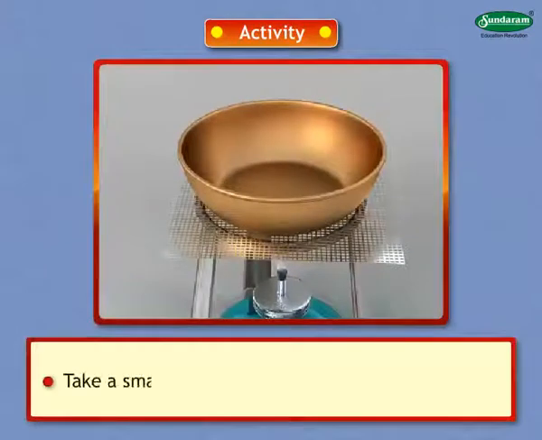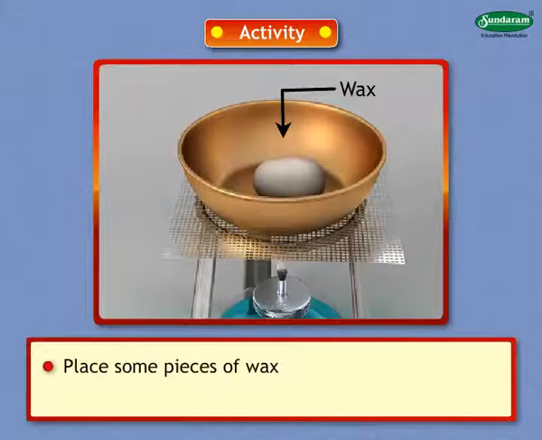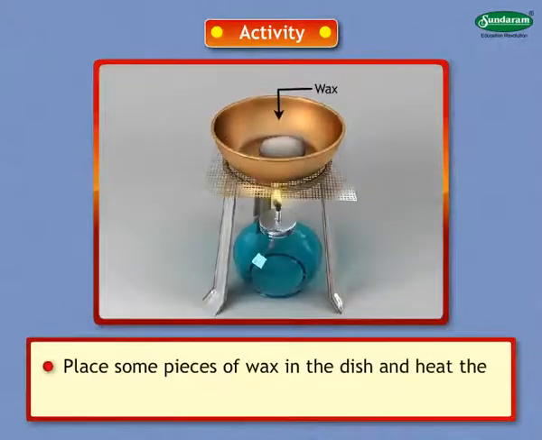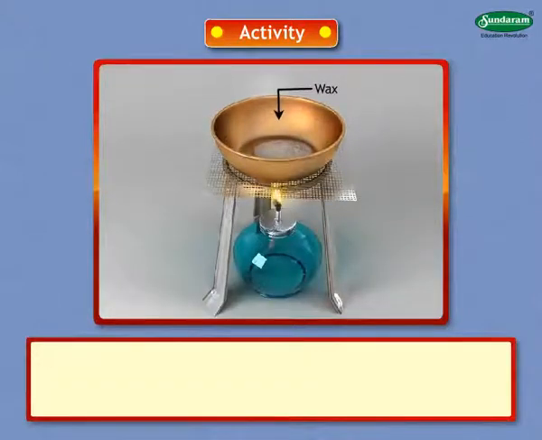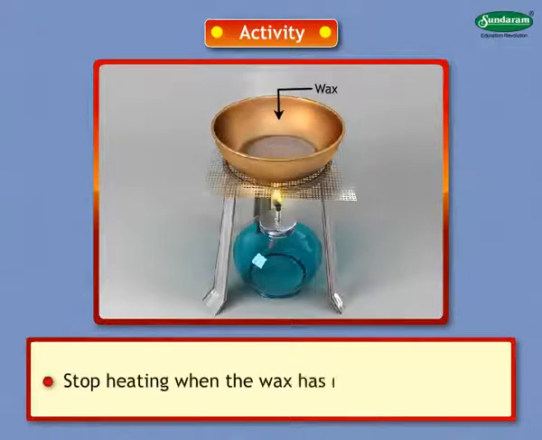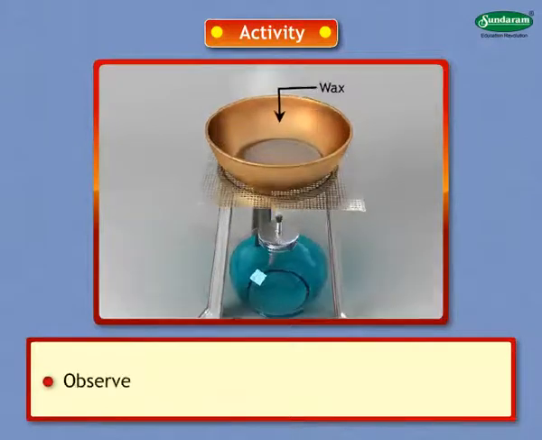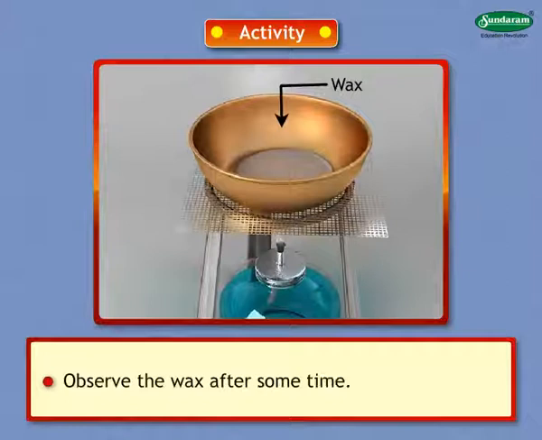Let us study the activity. Take a small metal dish. Place some pieces of wax in the dish and heat the dish for some time. Stop heating when the wax has melted. Observe the wax after some time.